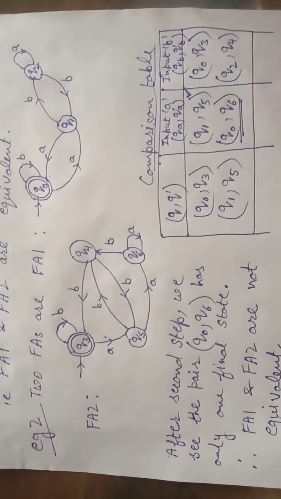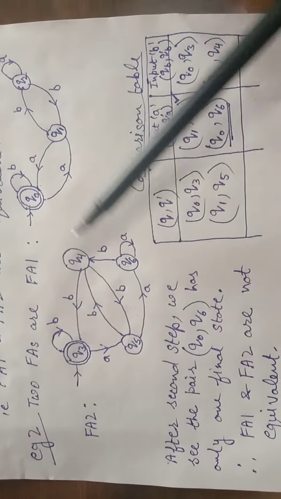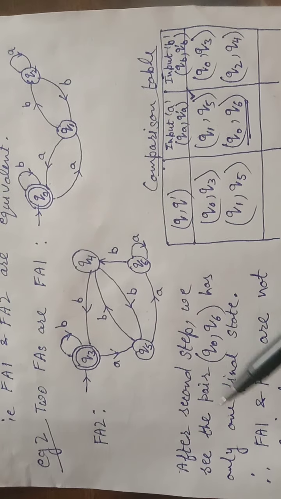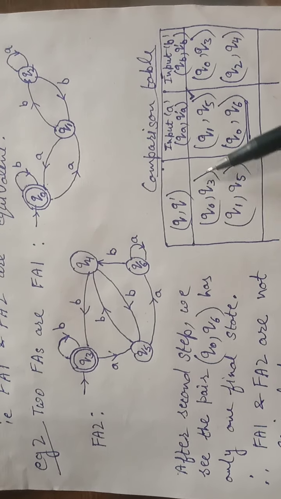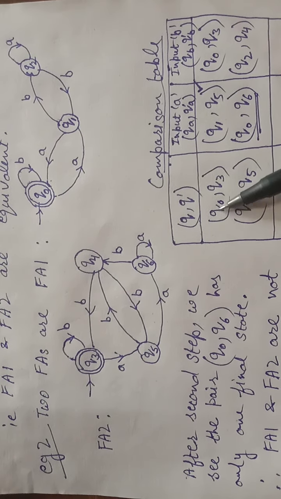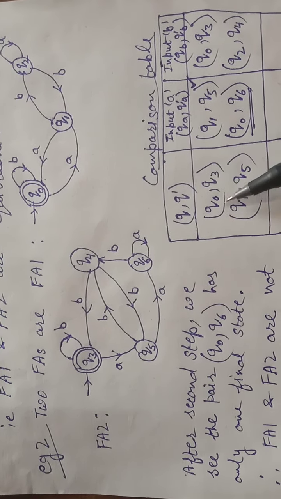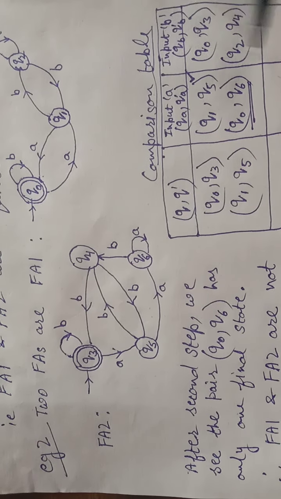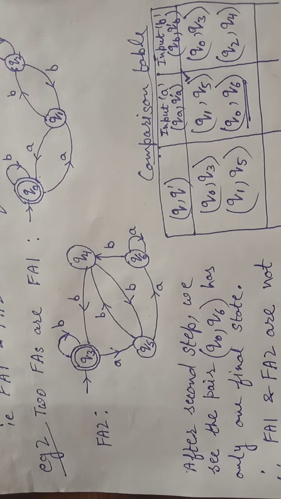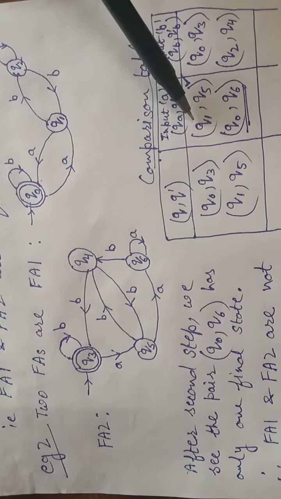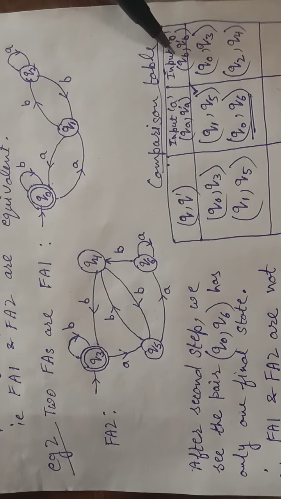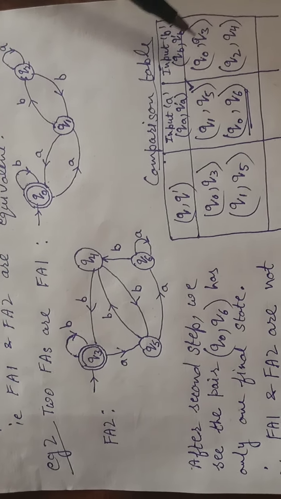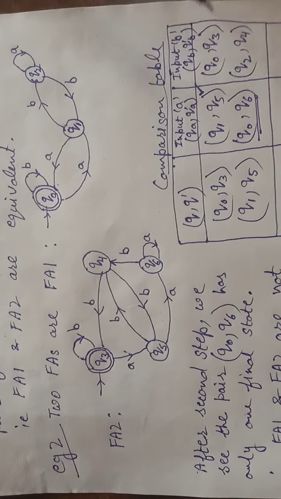So again you are given two finite automatas. As usual, we start from Q0, Q3. Both are initial and final. So we start from this. With A input, their transitions are Q1, Q5, and with B input, their transitions are Q0, Q3.